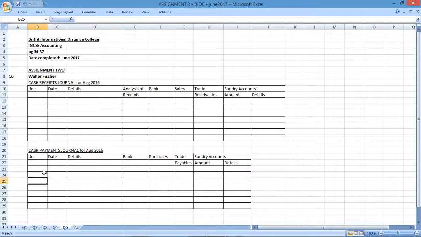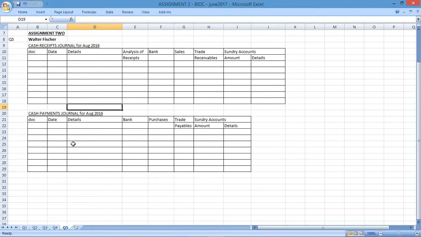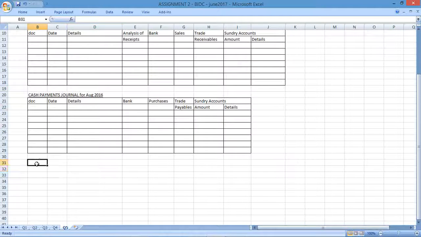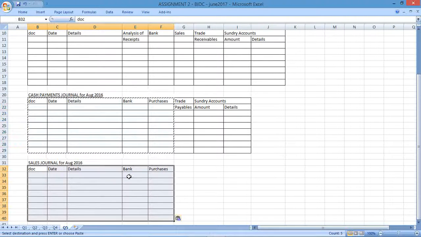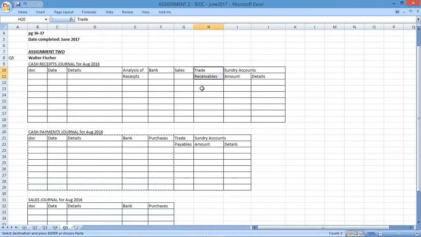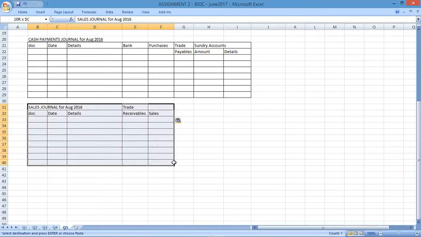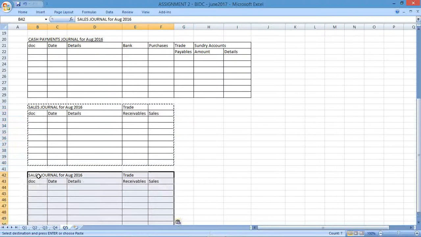Great. I scanned the question, and I could see there were credit transactions, so I am going to draw up journals for them. I'm going to draw up a sales journal for August 2016, and the sales journal will have the same thing here, except two columns, one for the trade receivables and one for the sales. There's the sales journal.